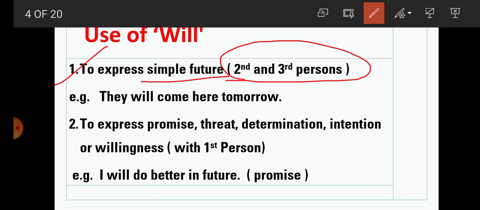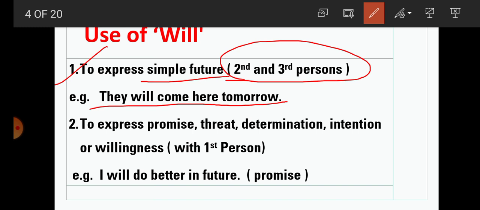For example, with you, with he, she, it, any person name, any thing, and any plural thing or they. For example, they will come here tomorrow. This sentence indicates a future indefinite action, that they will come here tomorrow.